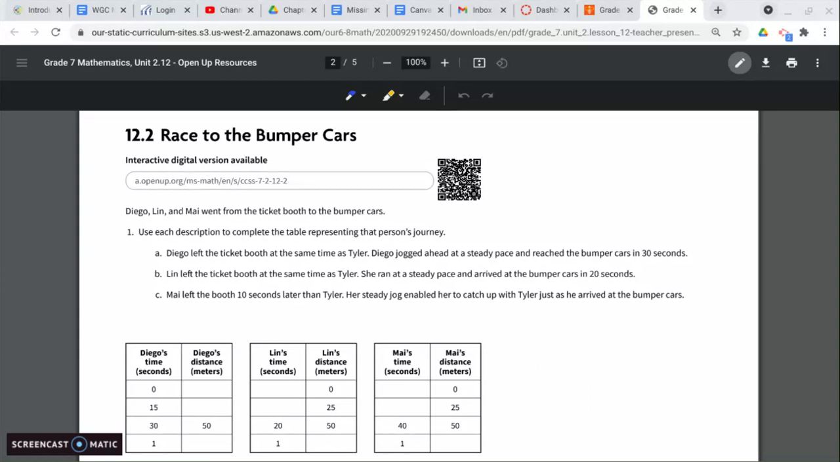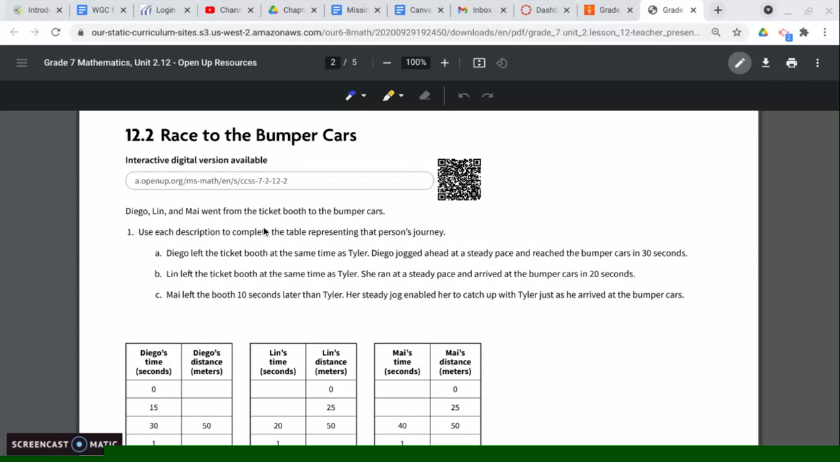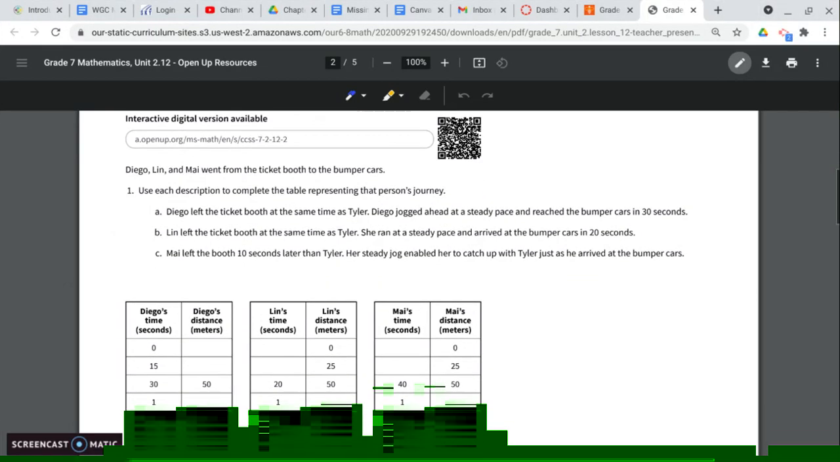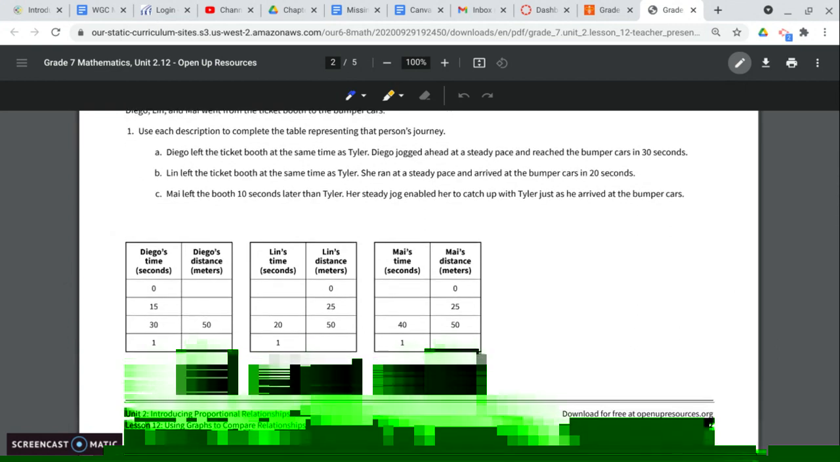Guys, welcome back. What we're looking at today is lesson 12, using graphs to compare relationships. Let's jump right into Race to the Bumper Cars. Diego, Lynn, and Mai went from the ticket booth to the bumper cars. Use each description to complete the table representing that person's journey.